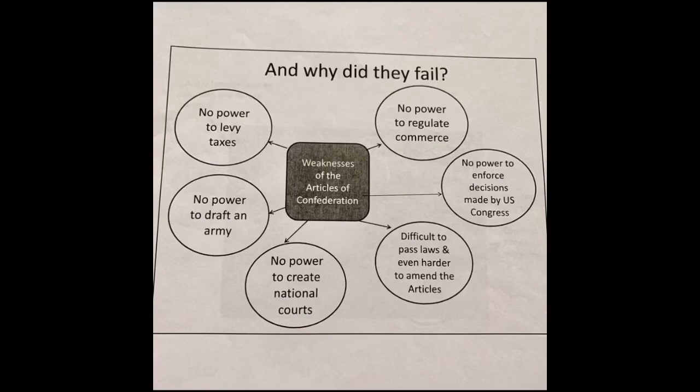It was very hard to pass laws, as you needed 9 of the 13 states to pass a law for it to take effect. And even if it did take effect, states did not have to follow laws. Congress had no power to enforce these. The final weakness was that if the states wanted to change any of these weaknesses, it was super hard to amend the Articles of Confederation, as you needed all 13 states to approve an amendment. As we know in government, it's almost impossible to get everybody to agree.